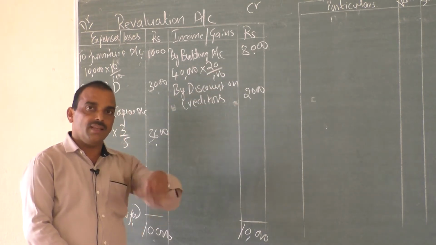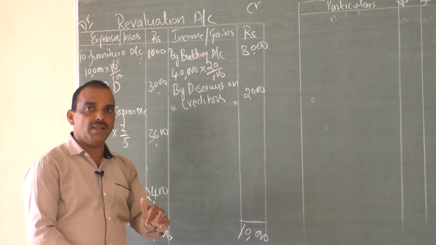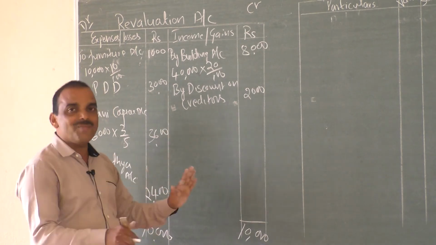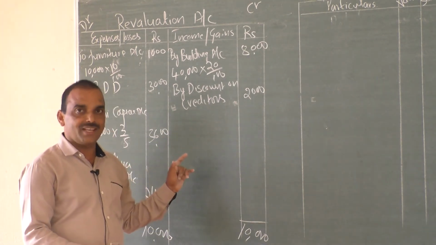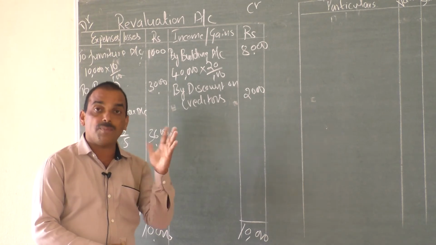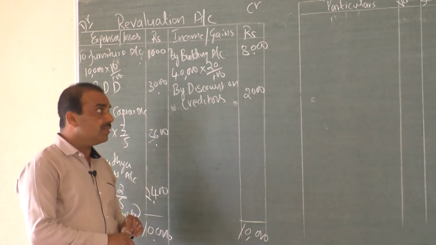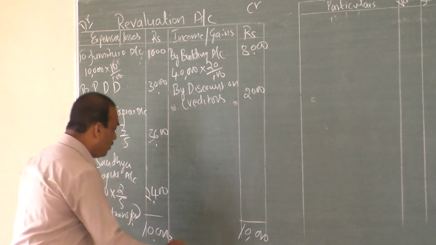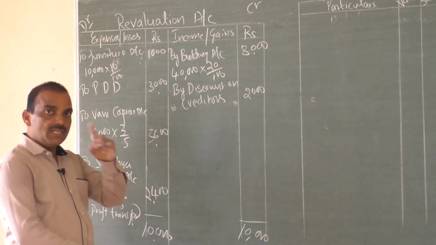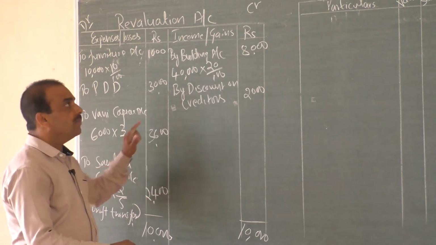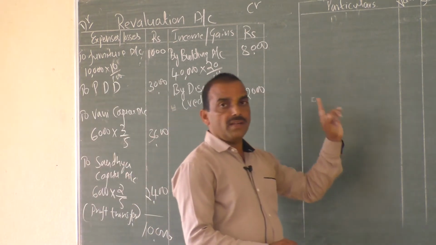In the next video I will work out such a problem, wherein there is no profit, no loss in a revaluation account. Here there is a profit, and such a profit is shared to the old partners in the old ratio.